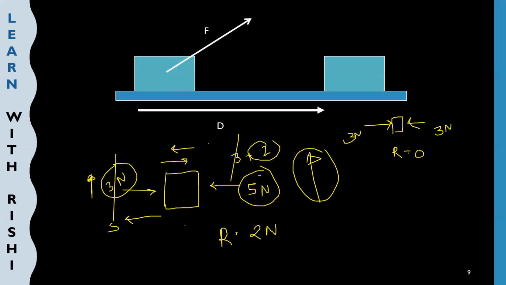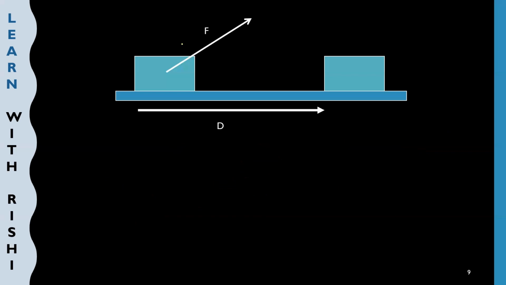So taking this concept into consideration, this is my object and I am applying a force here. This is nothing but the resultant force. Now I have to divide this resultant force into 2 components.